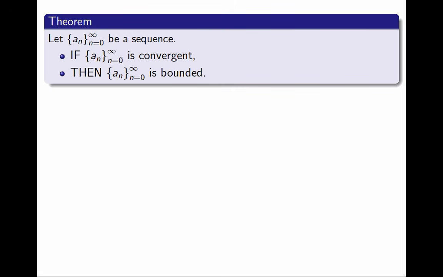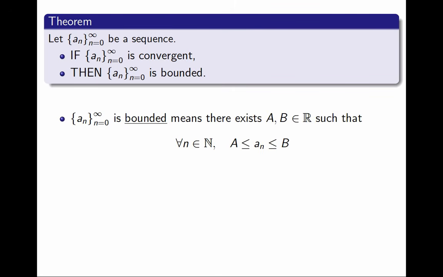It's just a one-sentence statement. The proof will naturally use the definitions of these two concepts, so let's recall them. Saying that the sequence is bounded means that there are two real numbers a and b, and the sequence is always between them. So for every natural number n, an is between a and b. That's what it means to be bounded. That's what I want to prove.